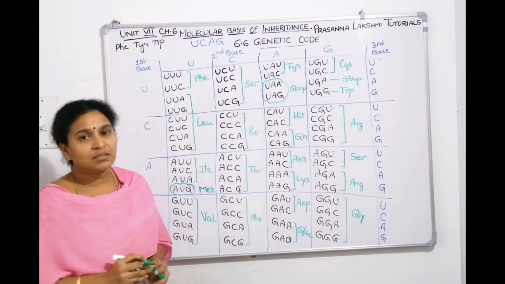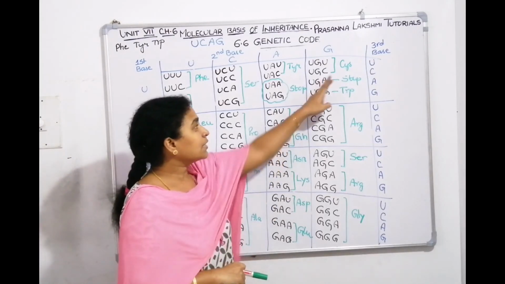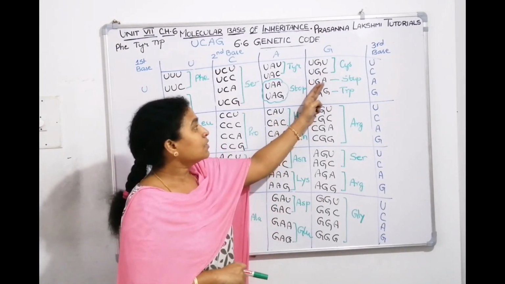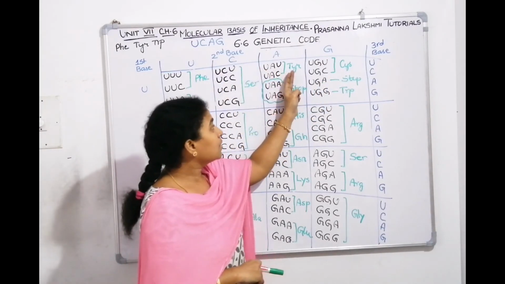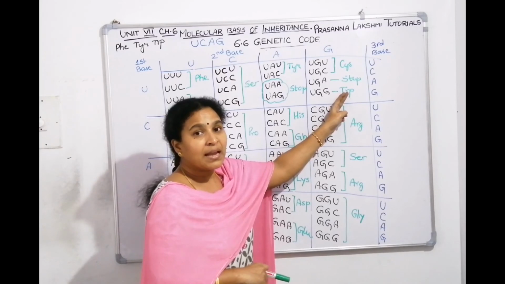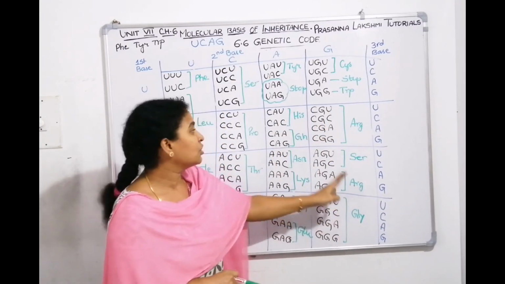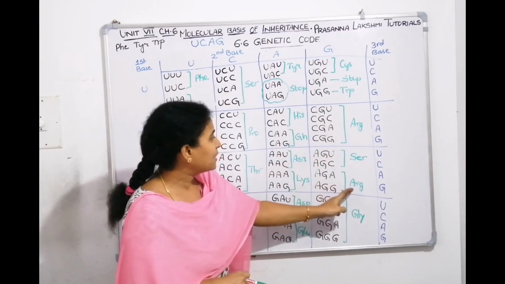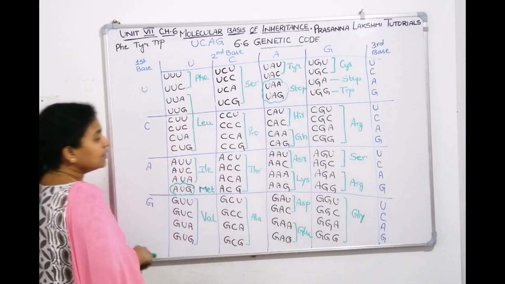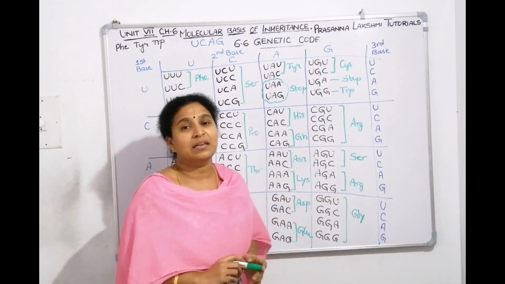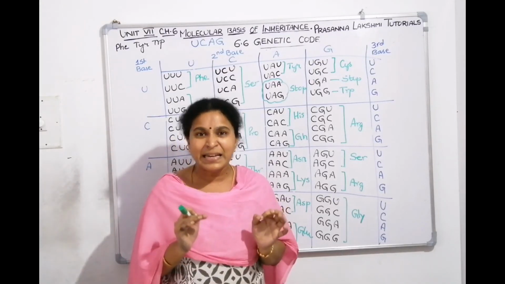So what they have given here is a 3-letter representation of all the 20 amino acids. The fourth line goes with the sulfur containing amino acid cysteine, then the stop codon, then the third aromatic amino acid, tryptophan. Then arginine with basic came. Serine said I want 2 more, so it occupied here. The last amino acid is the simplest amino acid, glycine. Hope you understood the genetic code table in detail.